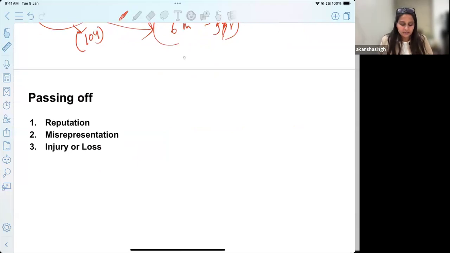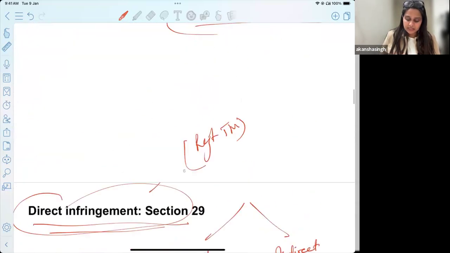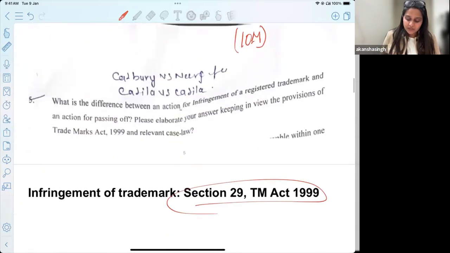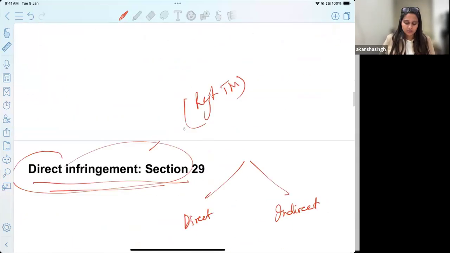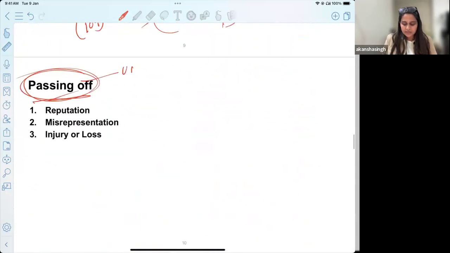Coming to the unregistered trademark, wherein you are doing not infringement, but rather passing off. That is why the question very clearly says an action for infringement of a registered trademark, an action for passing off. It doesn't say an action for an unregistered trademark. So passing off is something very similar, wherein if it is an unregistered trademark, you will be doing passing off. Now, passing off proceedings are different.